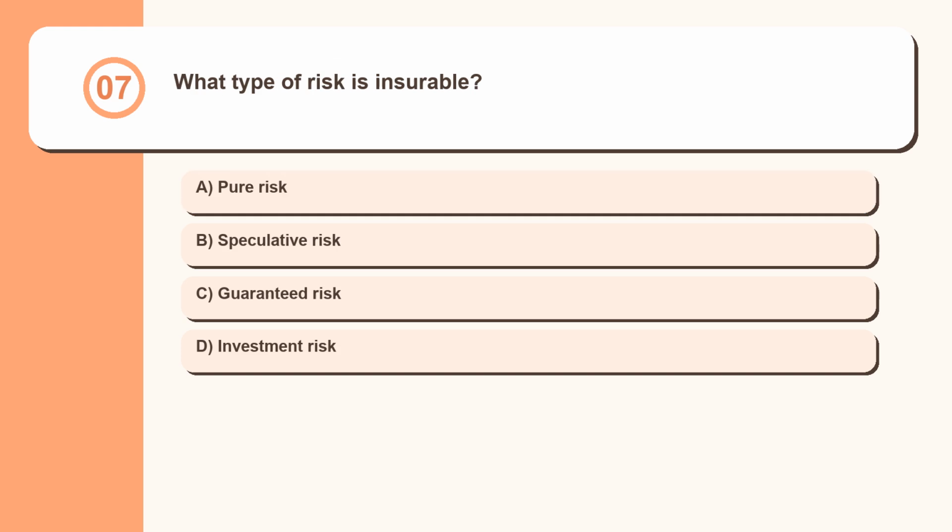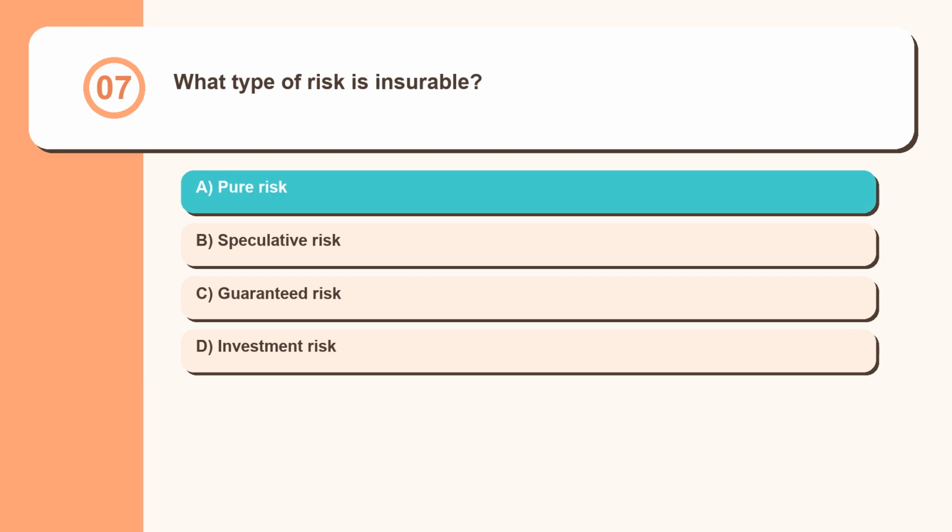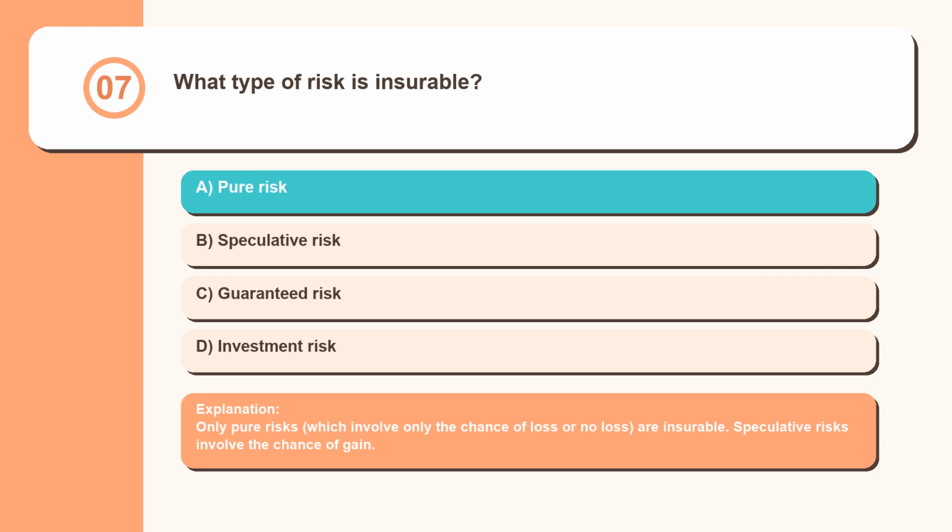Question 7. What type of risk is insurable? Pure risk, speculative risk, guaranteed risk, investment risk. Only pure risks, which involve only the chance of loss or no loss, are insurable. Speculative risks involve the chance of gain.